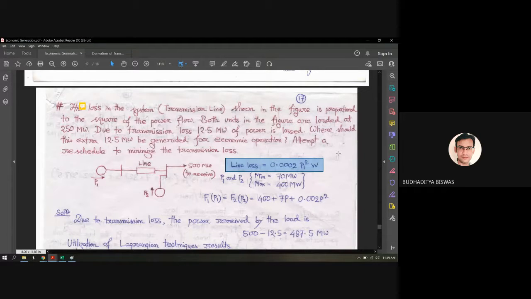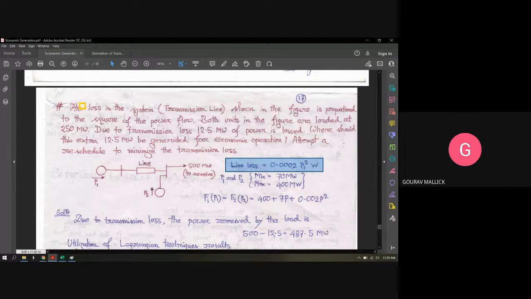But how is the exact formula derived? Who said that the line loss is 0.0002 P1 square? It may be written that the line loss is proportional to P1 square. That is easy to understand. But how do you know that the line loss is 0.0002 P1 square? Okay, got my point?